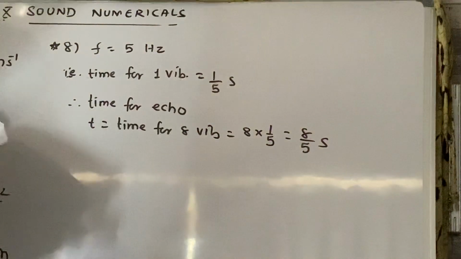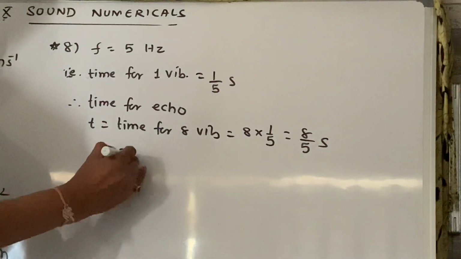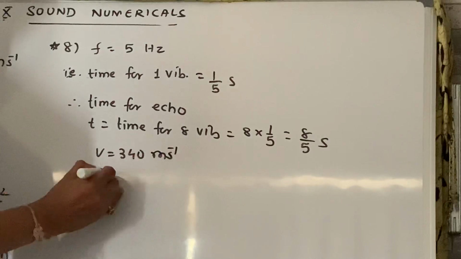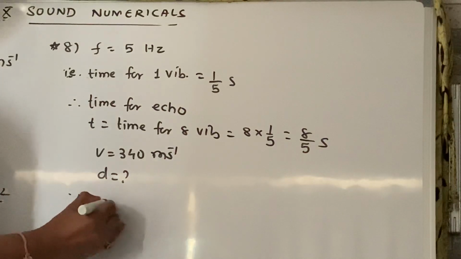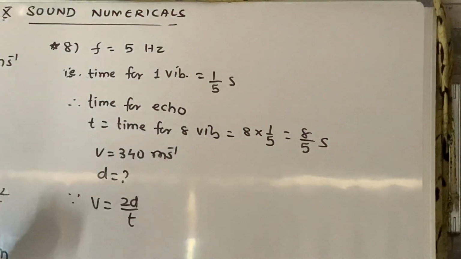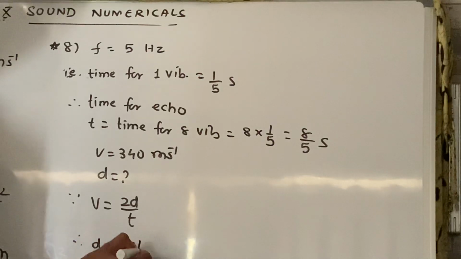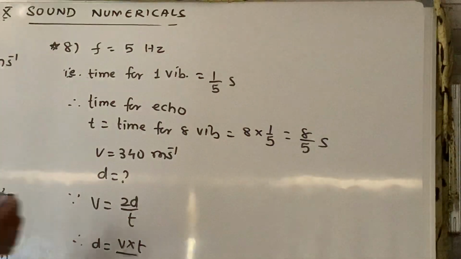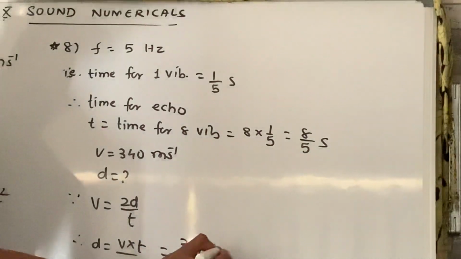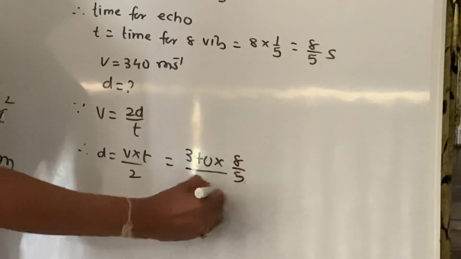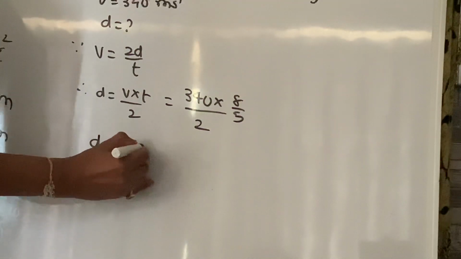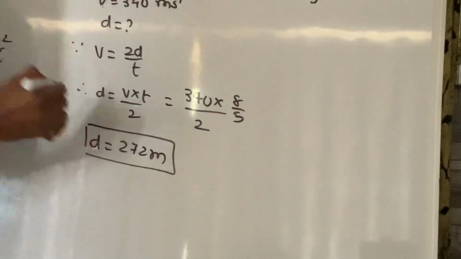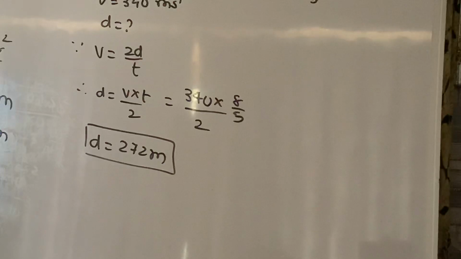Now what is given next? V value is given. It is 340 meter per second. What do they want here? D, the distance of the cliff. So I can write here, since V is equal to 2D upon T, D is equal to V into T upon 2. What is the V value? 340 into T is 8 by 5 upon 2. If you cancel this part, it comes out to be D is equal to 272 meter. 272 meter. Right? Now check the ninth one.